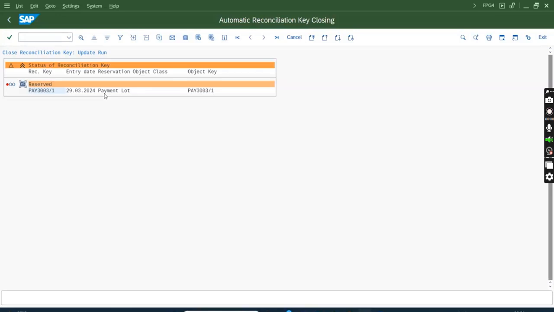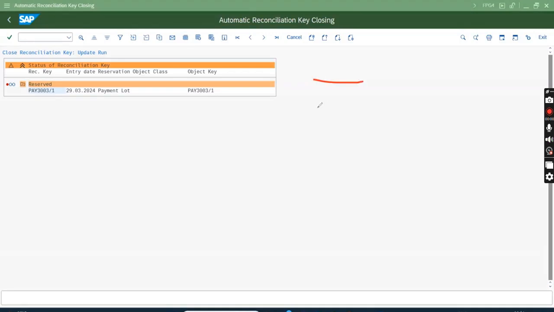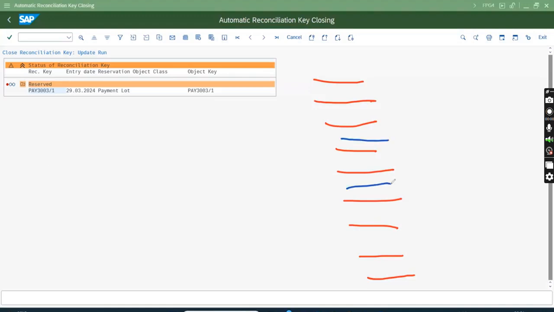Now think of a scenario where I have a payment lot with this many transactions, out of which say this one and this one ended up in clarification. So this is in clarification, this is also in clarification.